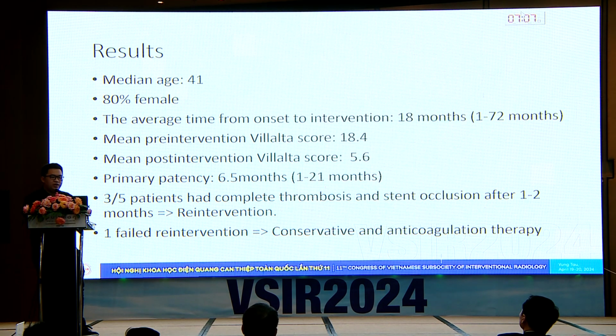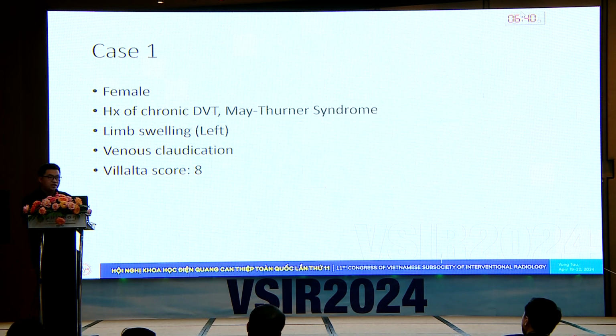The mean pre-intervention Villalta score was 18.4. The mean post-intervention Villalta score was 5.6, and our primary patency was 6.5 months. Three of the 5 patients had complete thrombosis and stent occlusion after 1 to 2 months, and they all had to undergo re-intervention. One of them had a failed re-intervention, and he continued to be treated with conservative and anticoagulation therapy. Let's go with the cases.